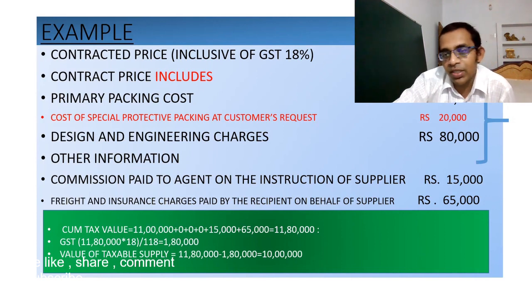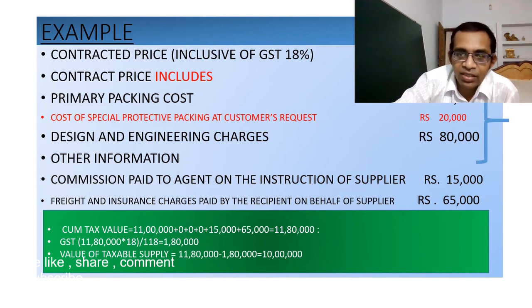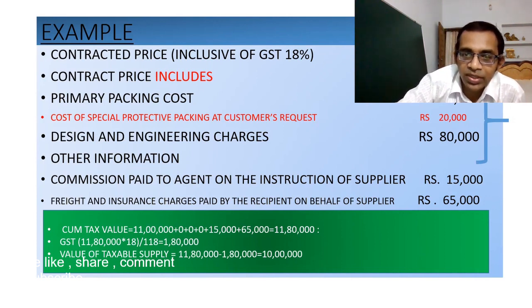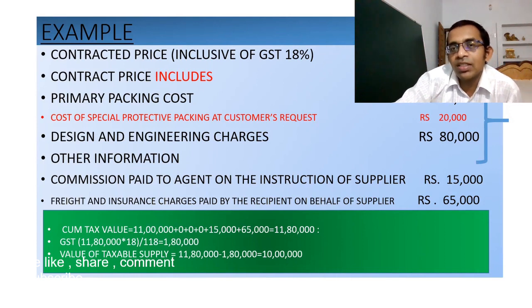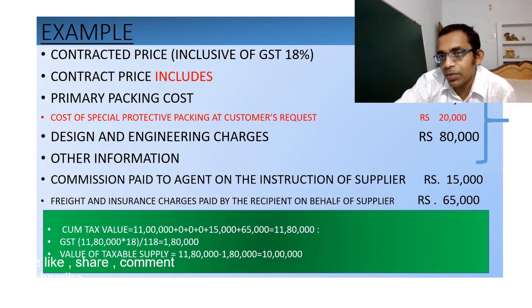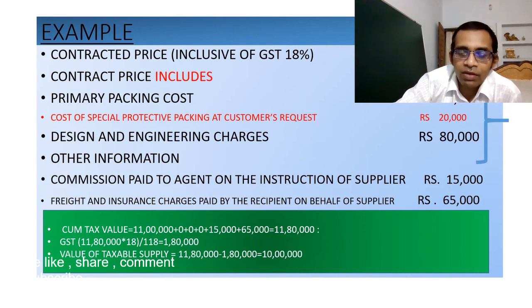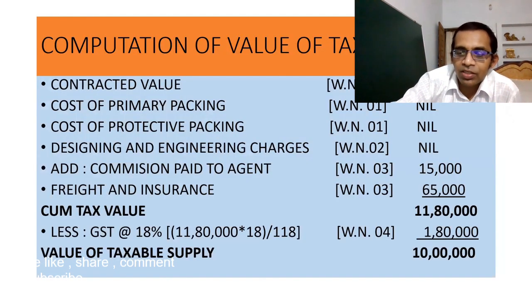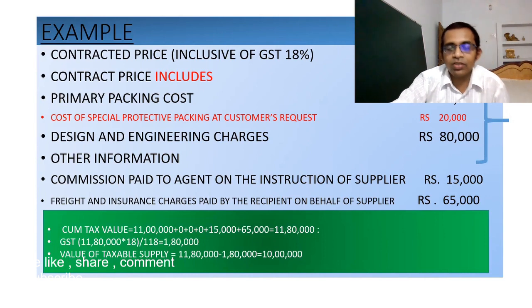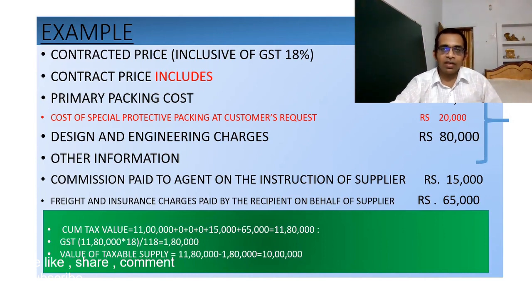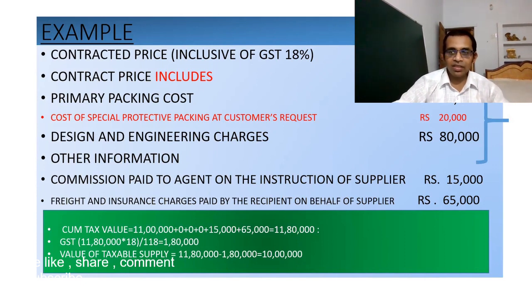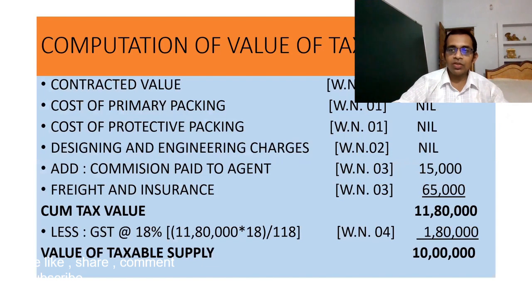So value of taxable supply will be, from the 11 lakh 80,000 which is the taxable value, we will reduce the GST component. So the value of taxable supply will be rupees 10 lakh. But if you are a student, you need not give such a presentation as I have given in this green strip. You need to calculate it properly as I have shown here.